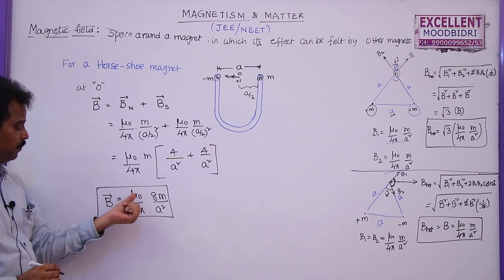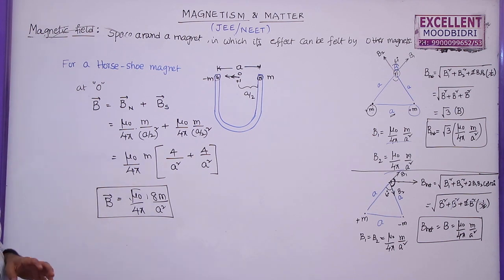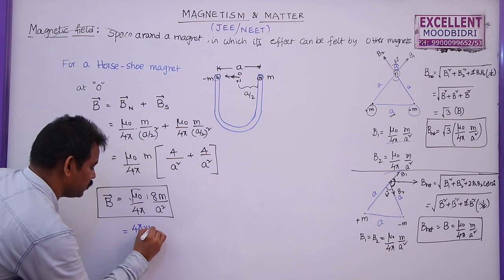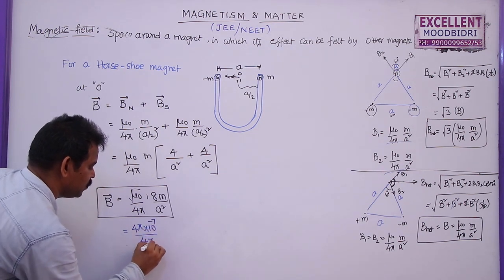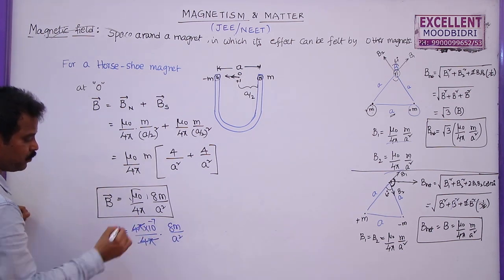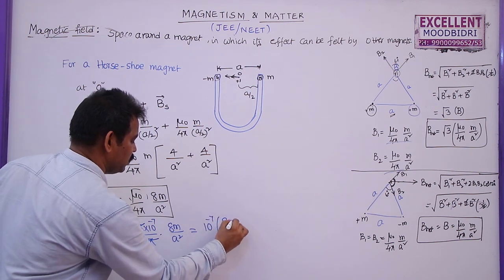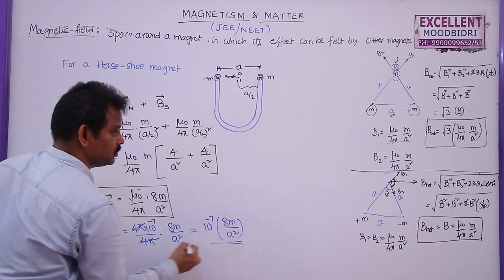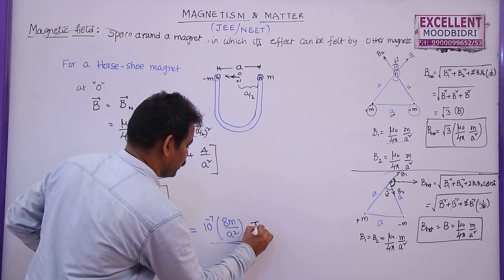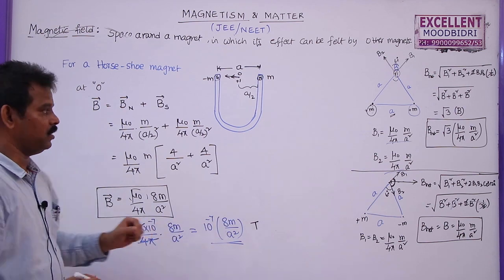So this value will be mu naught by 4 pi into 8 m by a square. But we know that mu naught is the permeability of free space, which is given by 4 pi into 10 power minus 7, so 4 pi into 10 power minus 7 by 4 pi into 8 m by a square. This 4 pi cancels. This is equal to 10 power minus 7 into 8 m by a square Tesla. Why? Because field induction is measured in Tesla. So this is equal to 8 m by a square Tesla. This is the SI unit of the magnetic field induction.